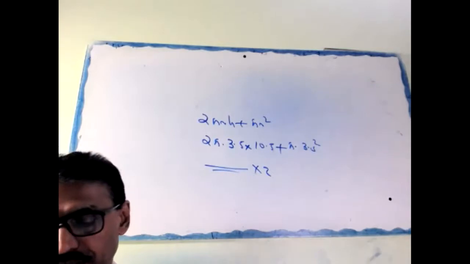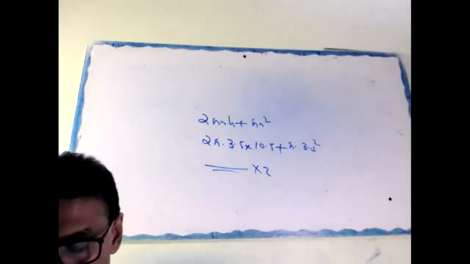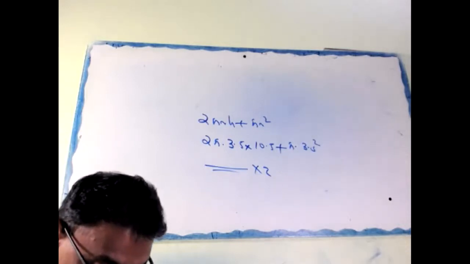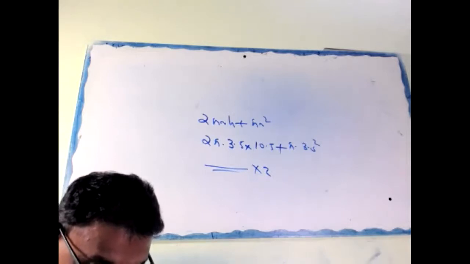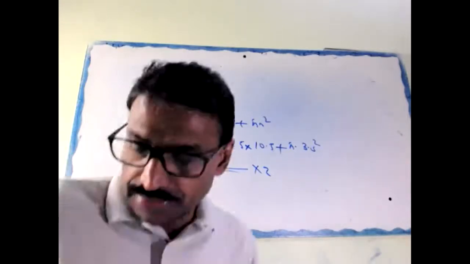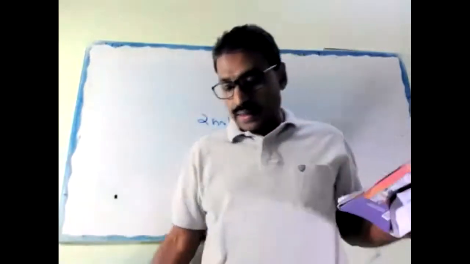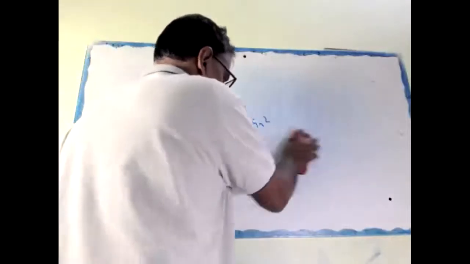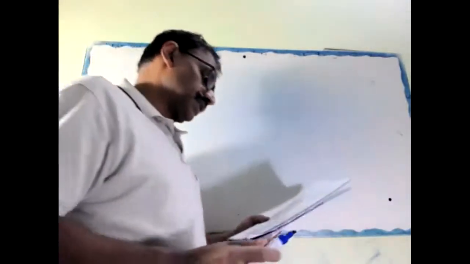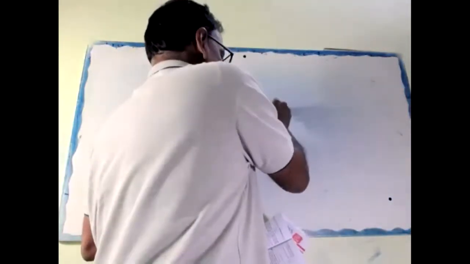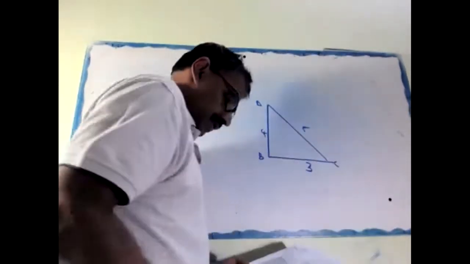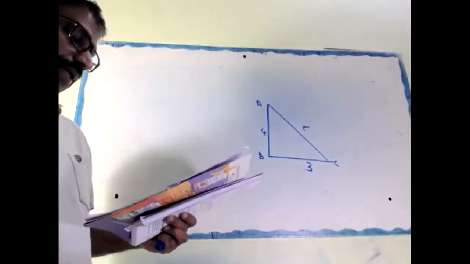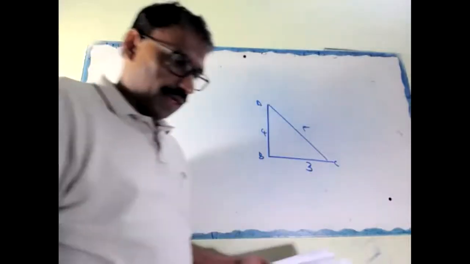Next one, a star question. A right angle triangle ABC with the sides 3 centimeter, 4 centimeter, and 5 centimeter is revolved about the fixed side of 4 centimeter.